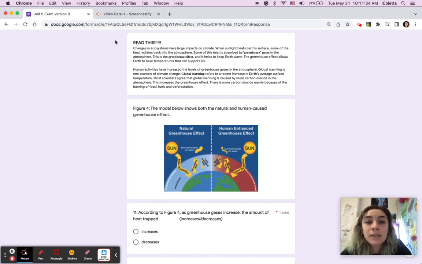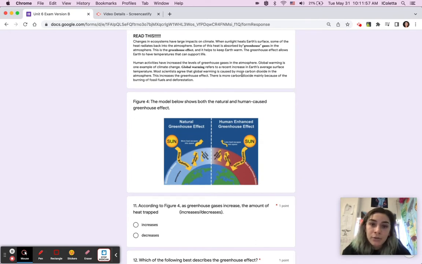Global warming is one example of climate change. Global warming refers to a recent increase in the Earth's average surface temperature. Most scientists agree that global warming is caused by more carbon dioxide in the atmosphere. This increases the greenhouse effect. There is more carbon dioxide mainly because of the burning of fossil fuels and deforestation. Figure 4 shows both natural and human-caused greenhouse effects.